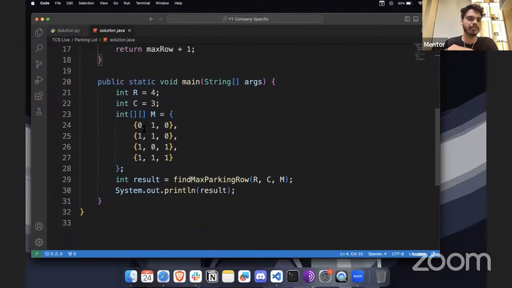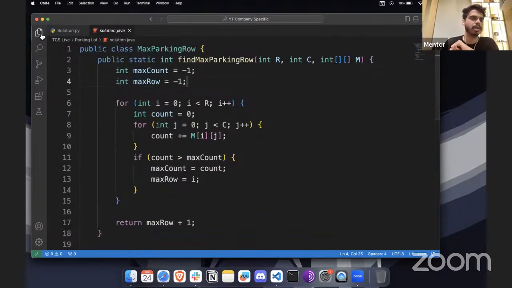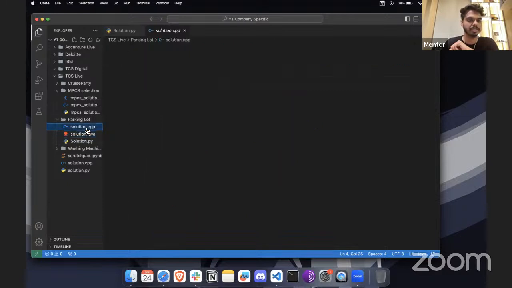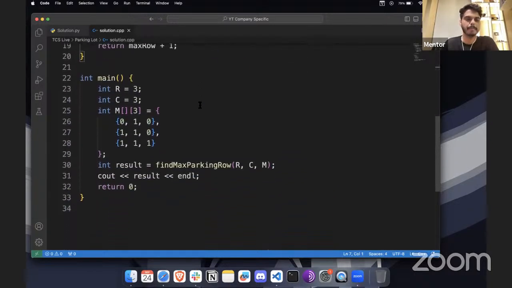You can change the values here for the matrix that you want to give, and you can modify the code as well if required. Since I do not have C++ and Java installed, I'm just showing you the code here. If you understood the logic, it will be easier for you to convert from Python to Java or Python to C++. So just keep a note of this and take a screenshot.